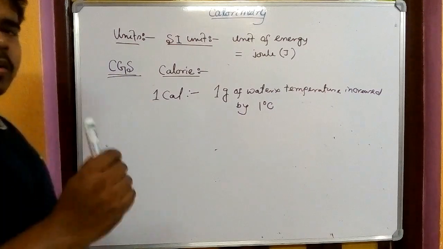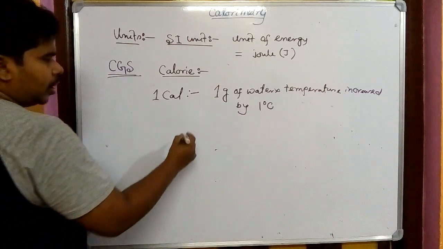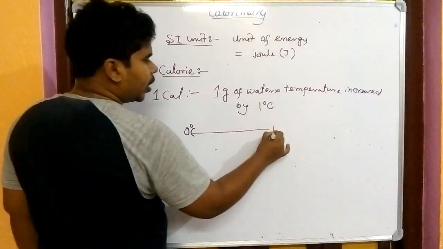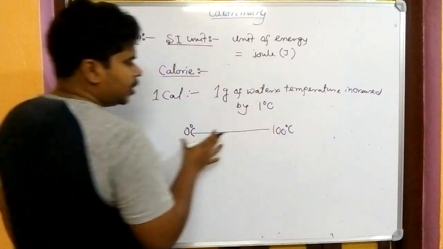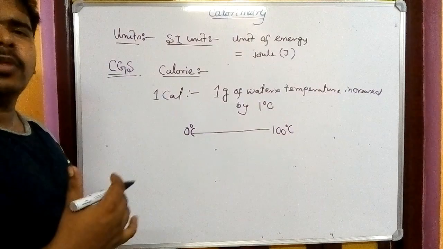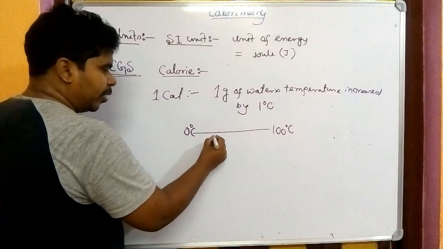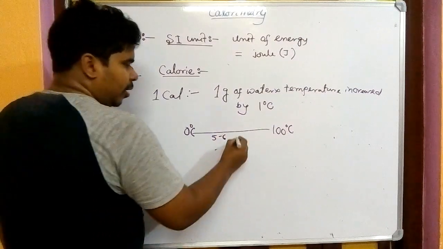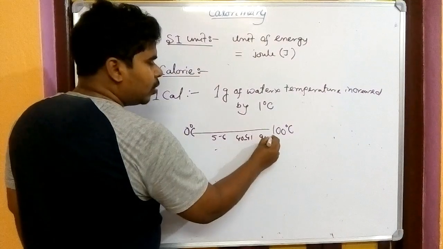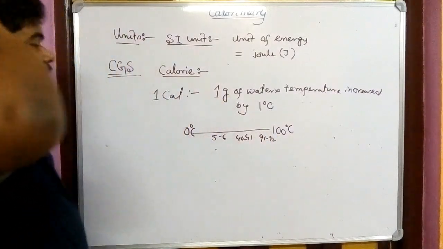Now the question has come. When we are talking about water, the water is there from 0 degree centigrade to 100 degree centigrade. In this range, water is in the liquid state. So from where have we increased the 1 degree centigrade? Whether it is 5 to 6 degree, or 40 to 41, or 91 to 92, which one? Which 1 degree centigrade is increased?